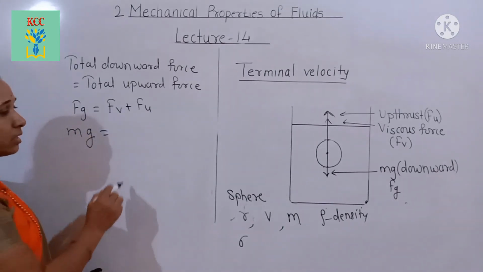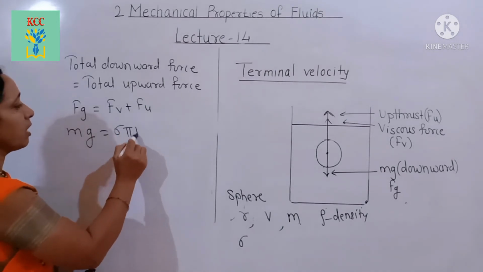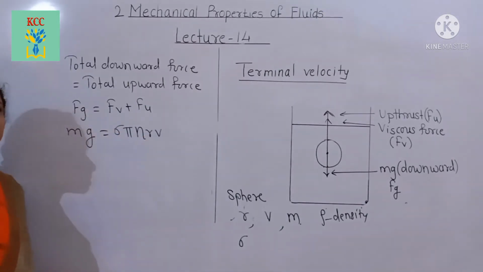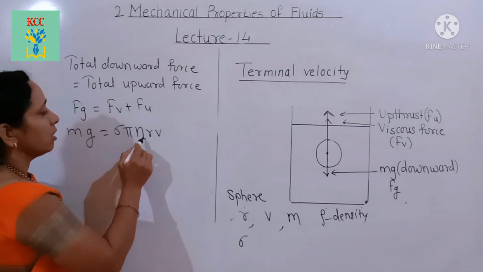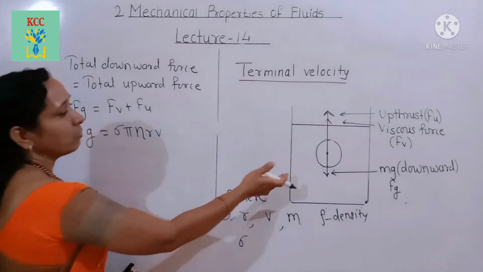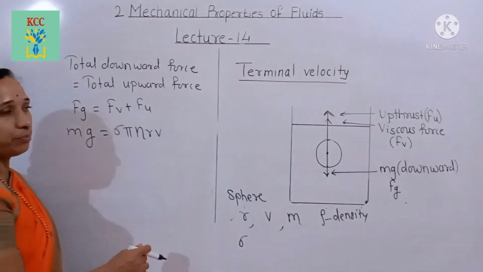Viscous force is equal to 6 pi eta r v. This is the viscous force. Eta is the coefficient of viscosity of this medium.